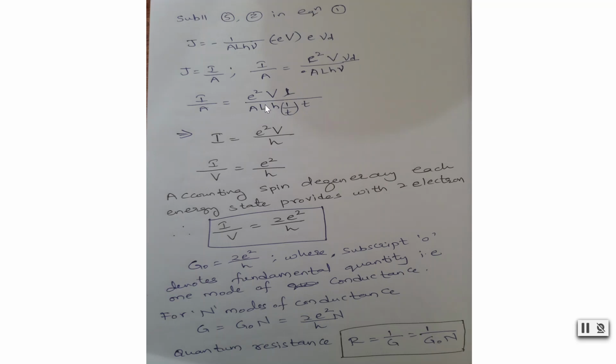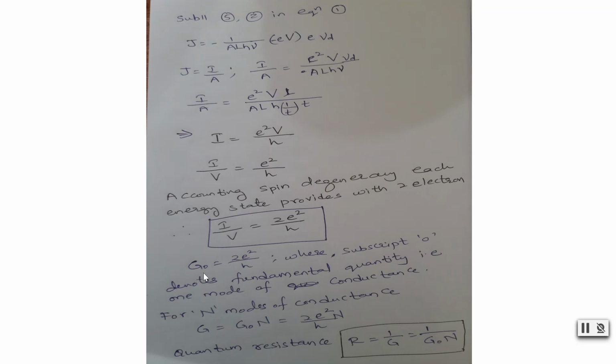We end up with e square V, and here nu is nothing but 1 by T. So here T and T will get cancelled. Please note that Vd is nothing but L by T. So we get I is equal to e square V by h, and I by V is e square by h. Now when we account for spin degeneracy, each energy state provides 2 electrons. Therefore I by V will be 2 e square by h.